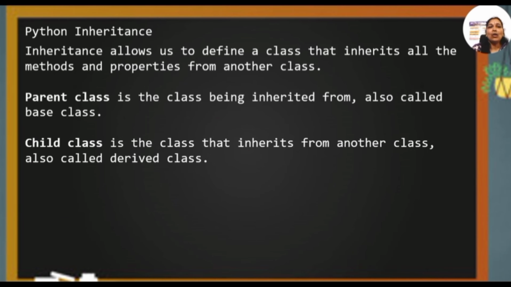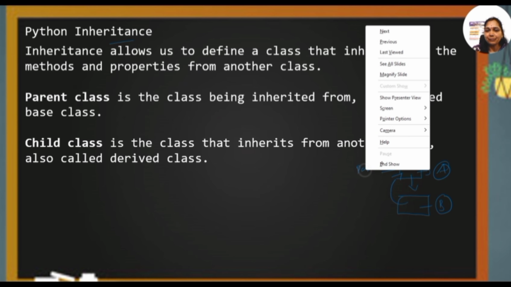Now let us go for the inheritance concept. Before that, let me explain one thing. Inheritance is nothing but, at first, one class has to be defined. Suppose this is some class A and this is the base class. Apart from this base class, if you want to extend the class, then we can go for inheritance. And this class B will inherit all the methods and properties of class A. Without modifying class A, we are creating a new class. And this old class is called the parent class.